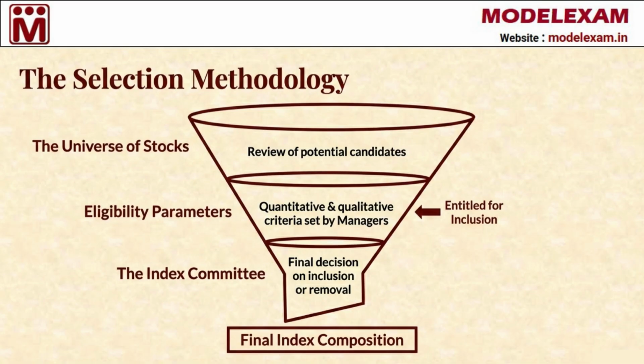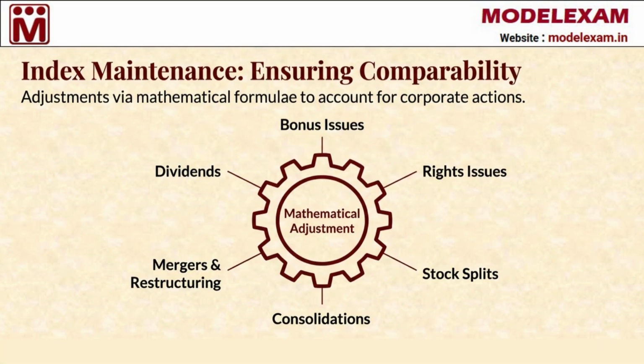Once a stock satisfies these criteria, it is entitled for inclusion. Finally, a specialized group known as the Index Committee makes the final decision on whether to include or remove a security.